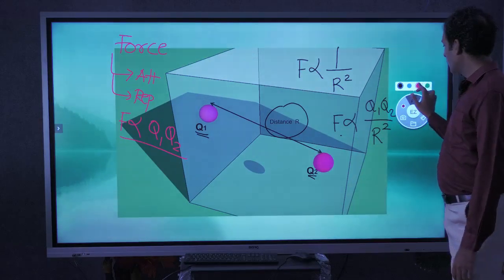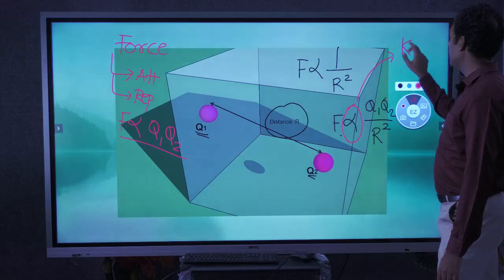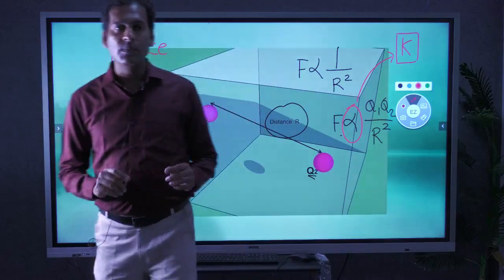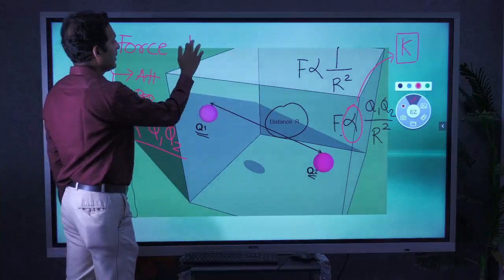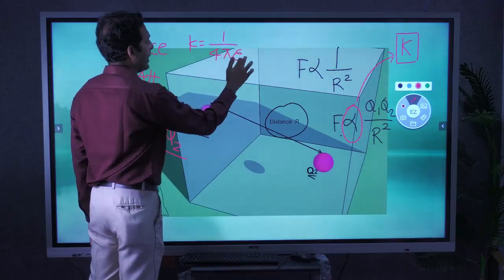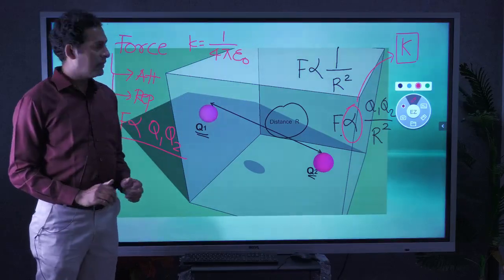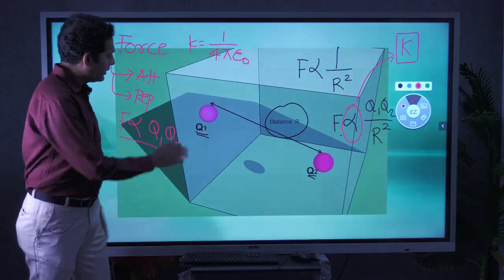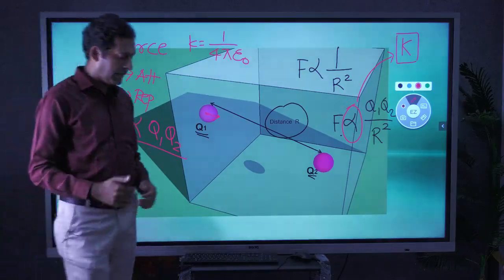If we want to remove this proportionality sign, we have to add one constant k. Now this constant k is related with the permittivity of the medium and the shape of the charge. Say this k is given by 1 upon 4 pi epsilon naught. So epsilon naught is the permittivity of the medium, and 1 upon 4 pi is related with the spherical shape of this charge. So this constant of proportionality we will add in this equation.